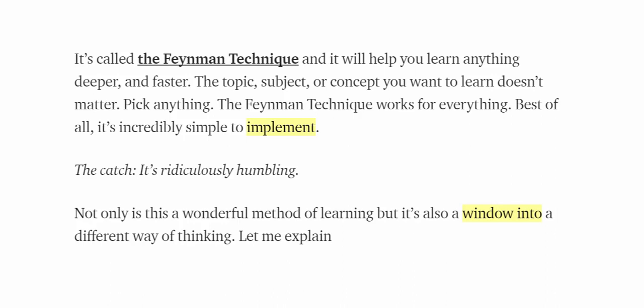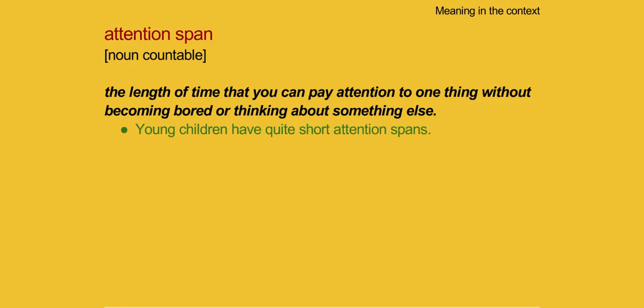Best of all, it's incredibly simple to implement. The catch: it's ridiculously humbling. Not only is this a wonderful method of learning, but it's also a window into a different way of thinking. Let me explain.